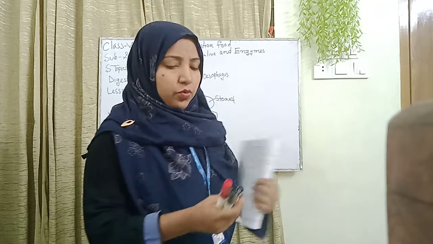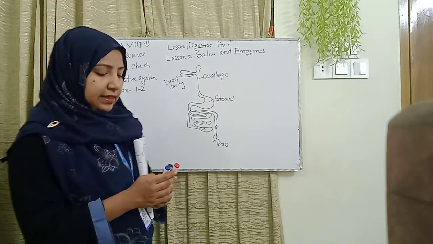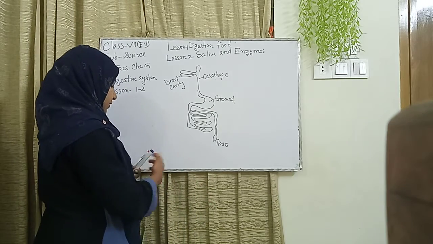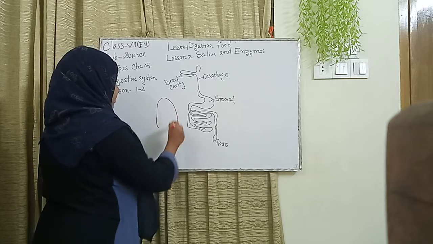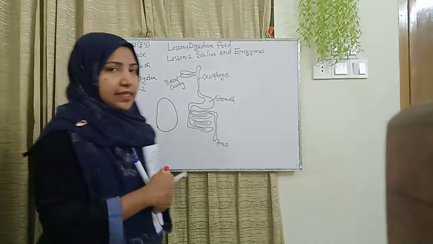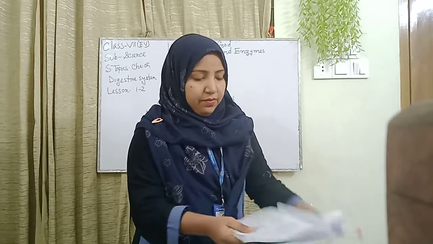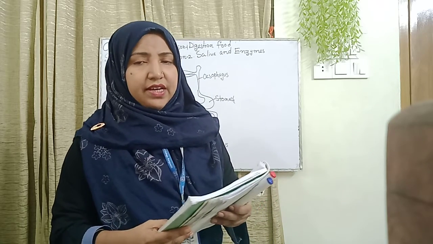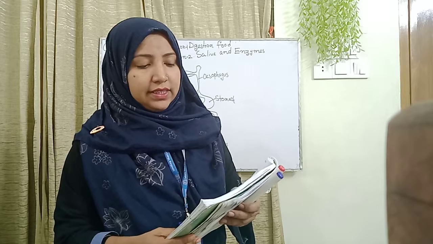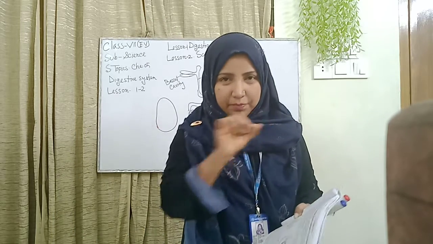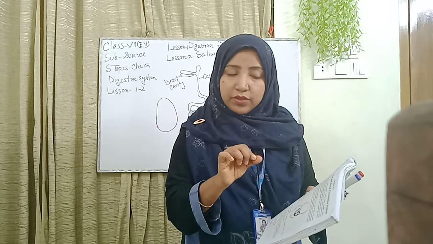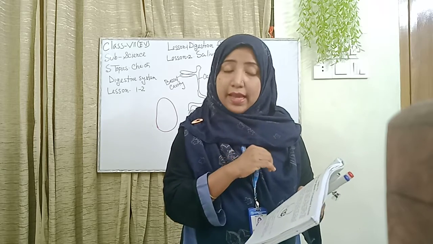First, cell. We also know what the cell and cell organelles are. I just draw the cell. Here, this is the cell. Please, everyone, the cell is the smallest unit of physiological functions. Every cell needs food and oxygen to remain alive. Please everyone underline it. Every cell needs food and oxygen to remain alive.